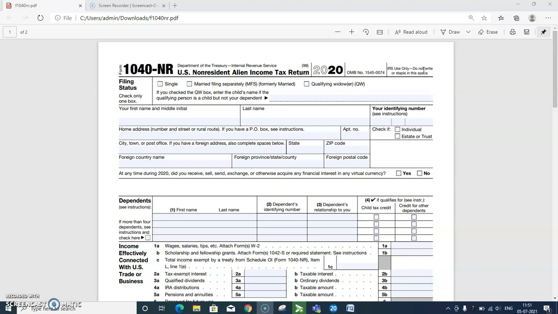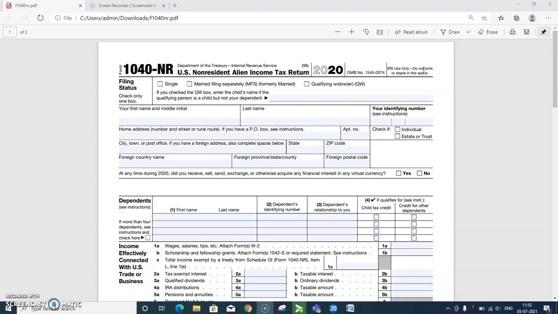For additional details, you can go through Publication 519, the US Tax Guide. Now coming to the question, how to determine whether someone is a non-resident or not. There are two different methods or tests the IRS uses to determine if you are required to file a US income tax return as a non-resident. The first test is whether or not you have a green card. The second test is the substantial presence test, or SPT.